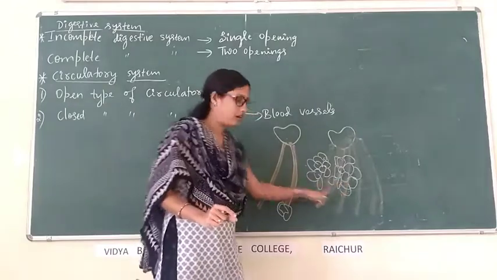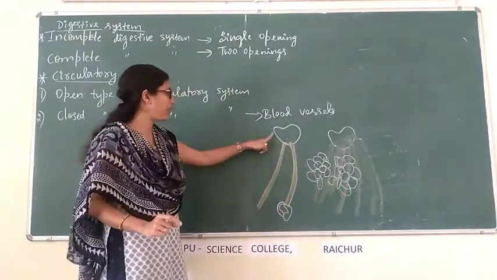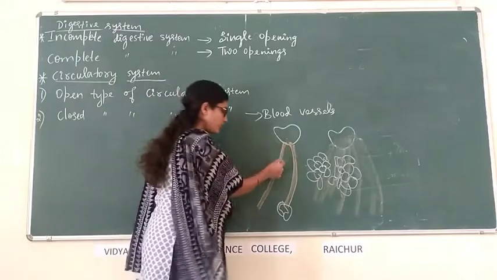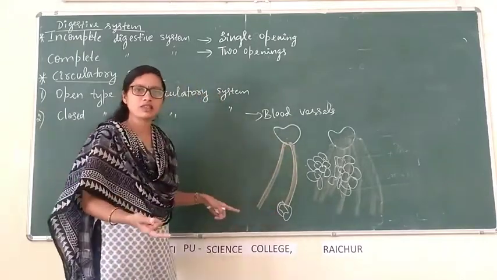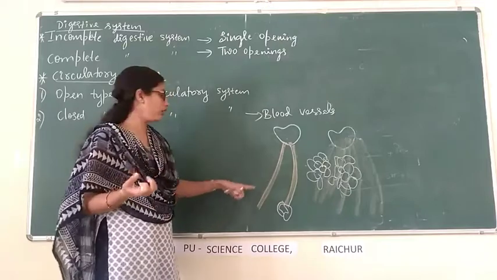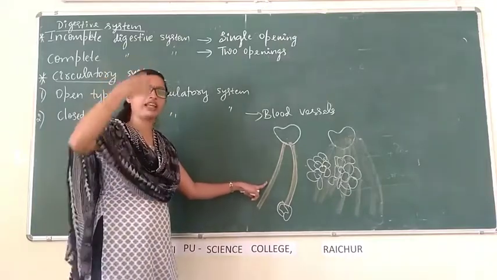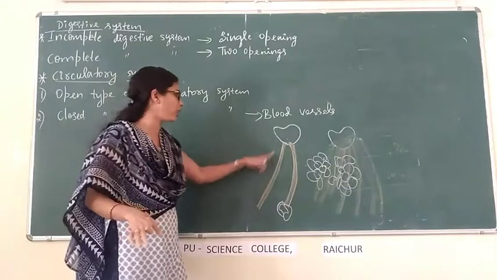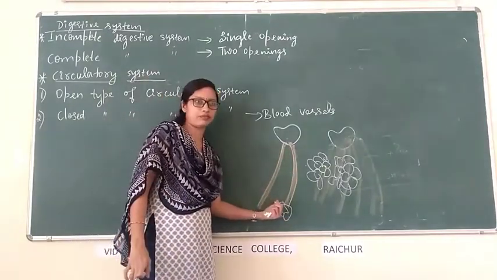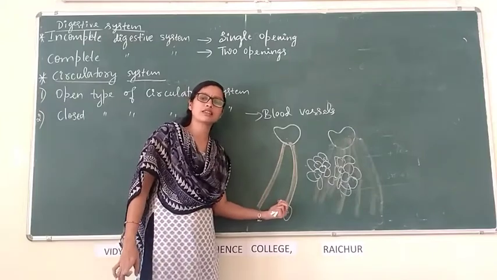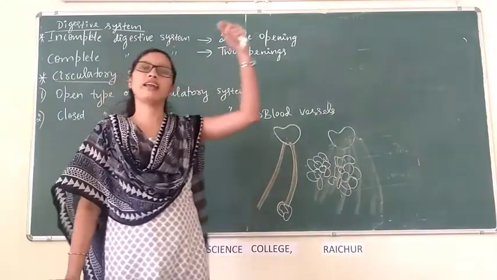This is open. This is closed. The blood pumped by the heart reaches the different parts of the body like legs, arms, toes, head region or any digestive part, any part of the body through the blood vessels. This is closed type. Closed type of circulatory system is present in higher level of animals.